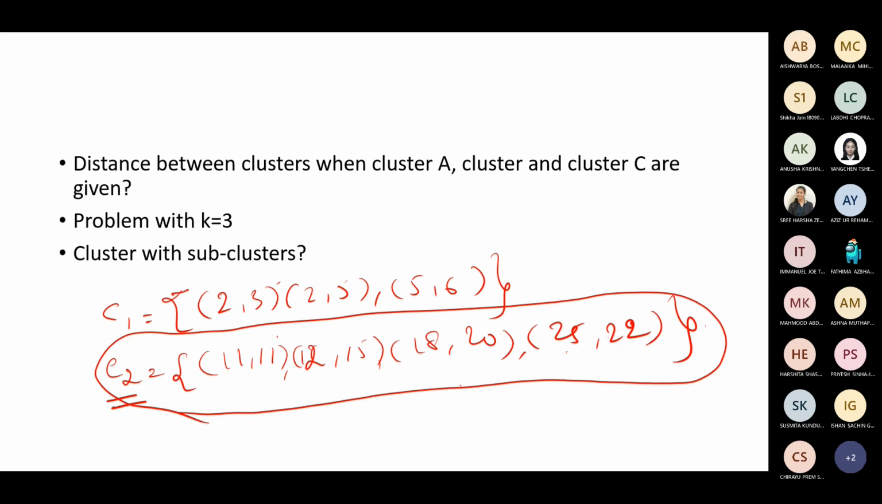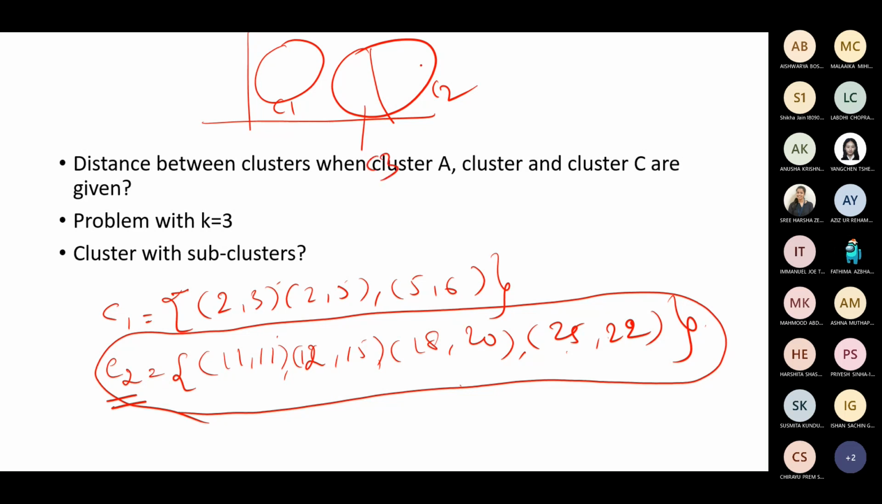So what you will do? What this problem is, you already have 2 clusters, cluster 1 and cluster 2. Now you have to divide cluster 2 into 2 more clusters. Maybe C3 you may call it, and the other one C4. C2 is partitioned into C3 and C4.